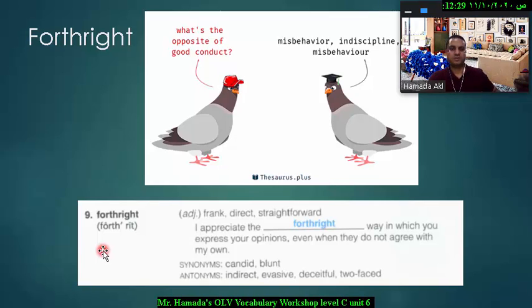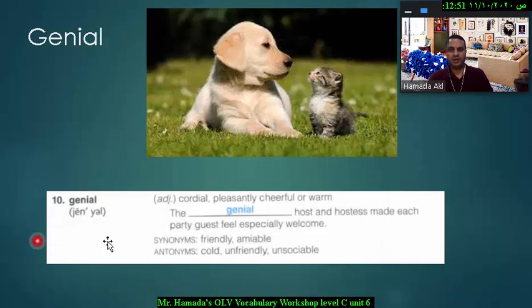The next word is genial. As you can see in this picture here, genial is an adjective which means cordial or pleasantly cheerful or warm, and also it means friendly. For example, you should be genial to the poor. You should offer them help.